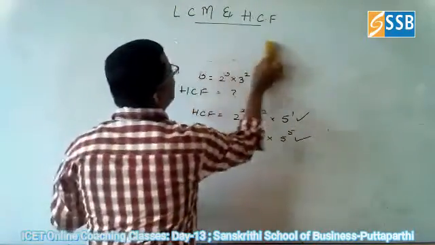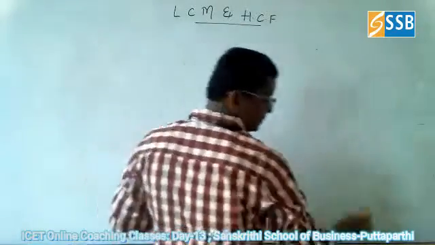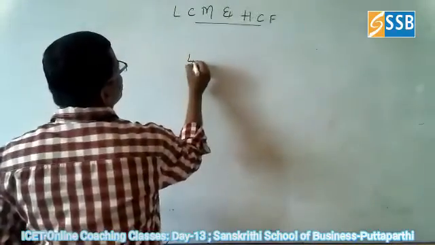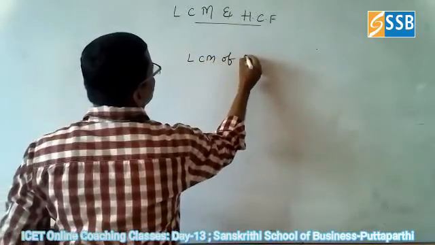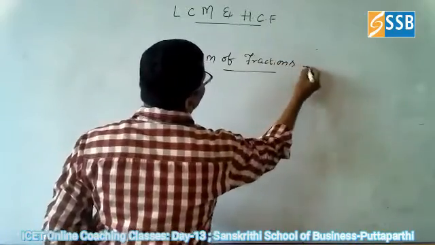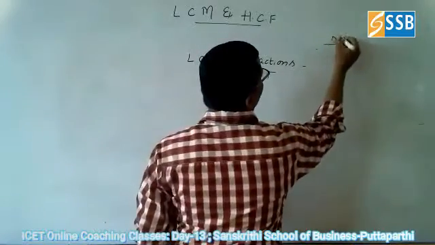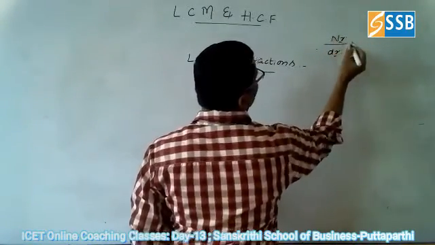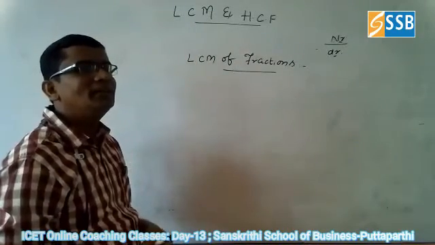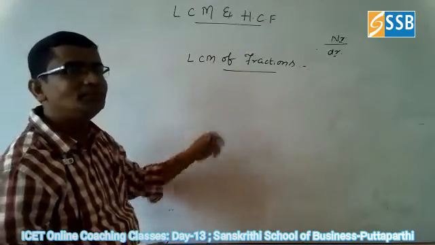Now you can go for the LCM of fractions. If a fraction contains a numerator and a denominator, it is in the form of p by q, numerator over denominator. Dividing the numerator by the denominator, you get the fraction.